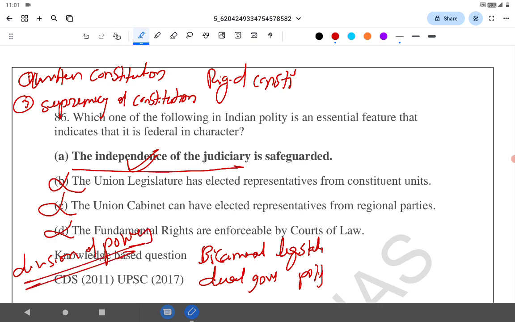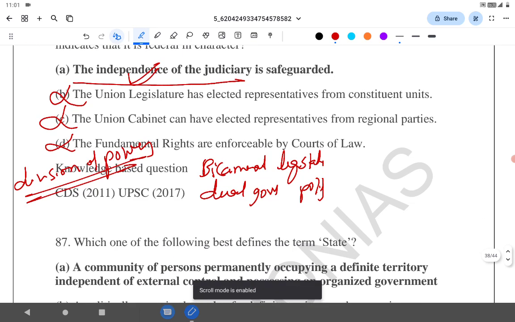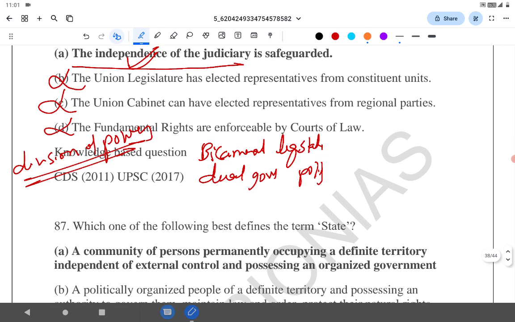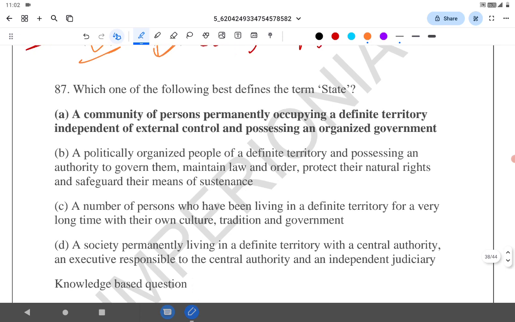Division of power. Even this particular question was asked in 2011 in the CDS and UPSC 2017. Please go through all this. What makes India, the union characteristics of Indian polity and federal characteristics of Indian polity. Which one of the following best defines the term state?